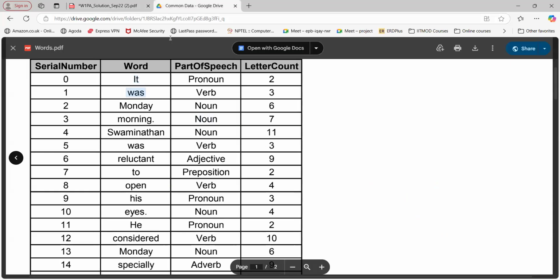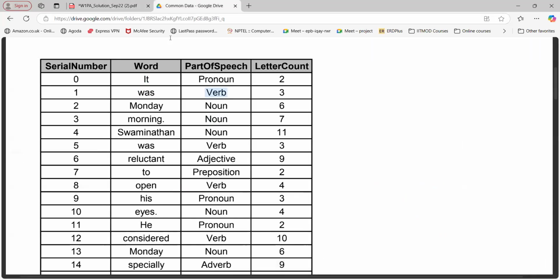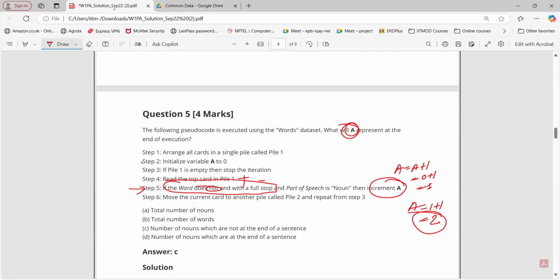For the next card, "was", again false because part of speech is not noun. But for the word Monday, this will be true, it does not end with full stop and part of speech is noun. So we are going to increment A. So in that scenario, option C is correct, right?